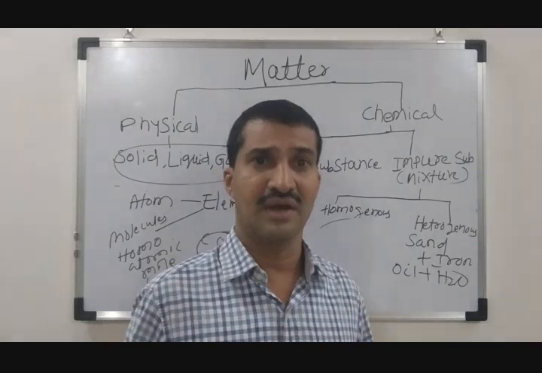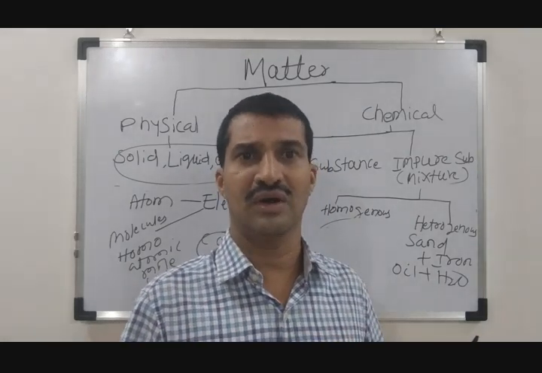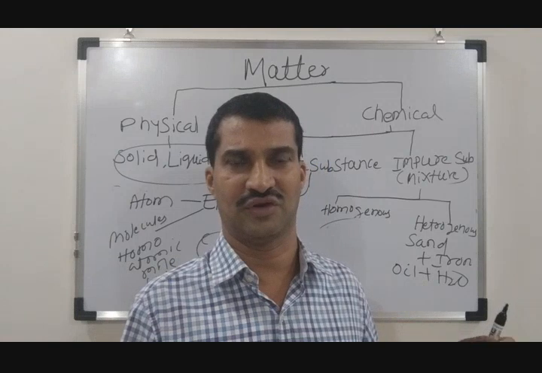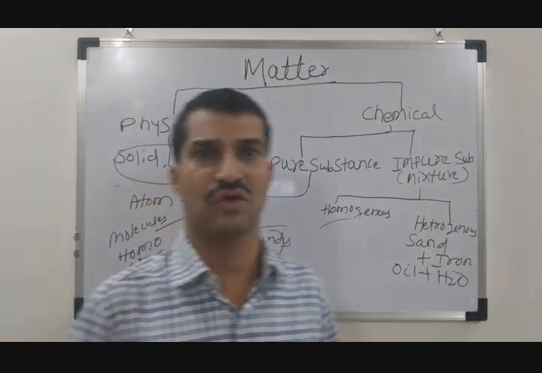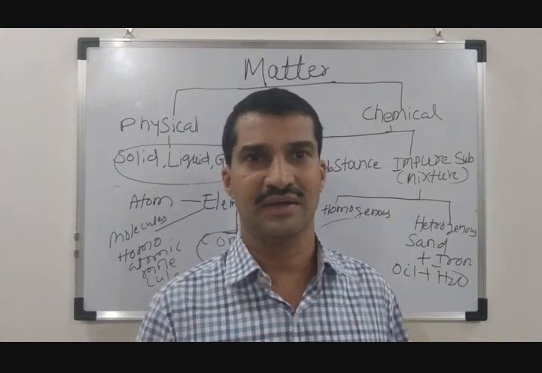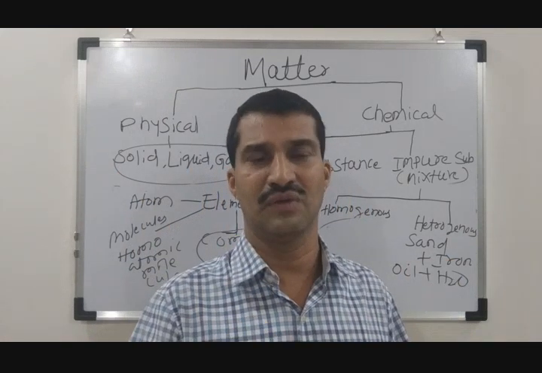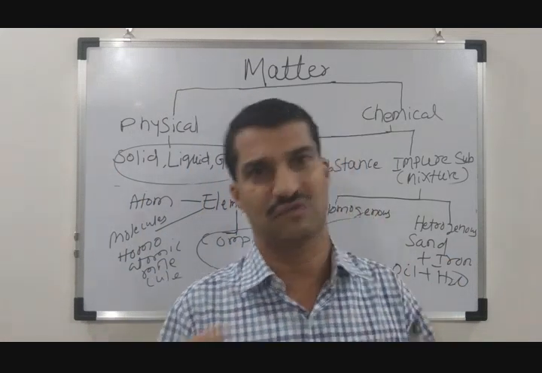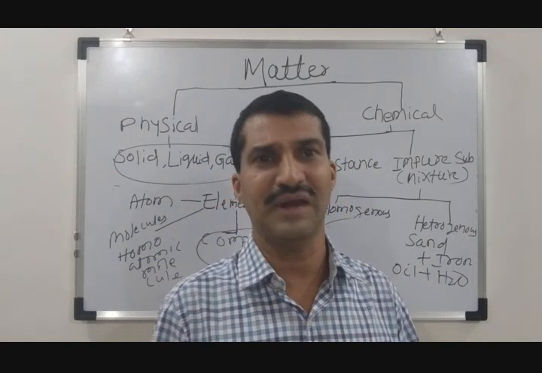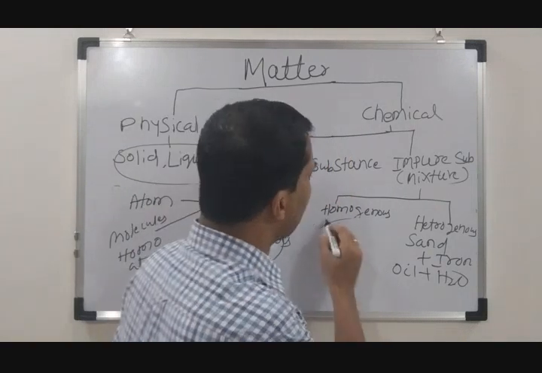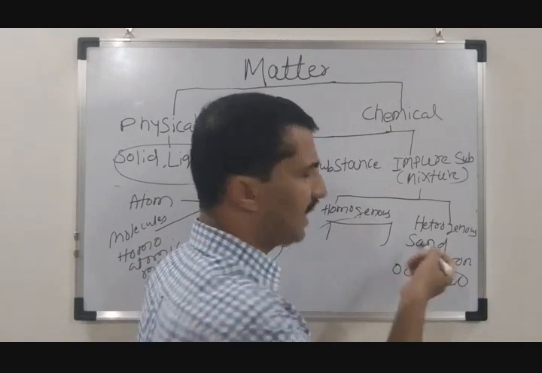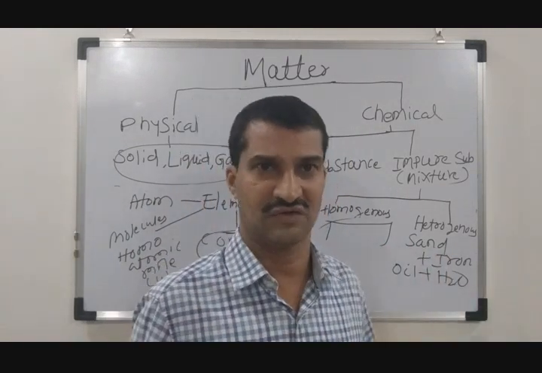Now the composition is uniform. When you draw a sample of that solution from any part, you cannot find where is sodium chloride and where is water. It is completely miscible and there is no phase difference. So that is again an example of a homogeneous mixture.